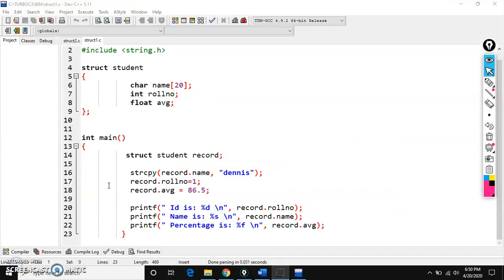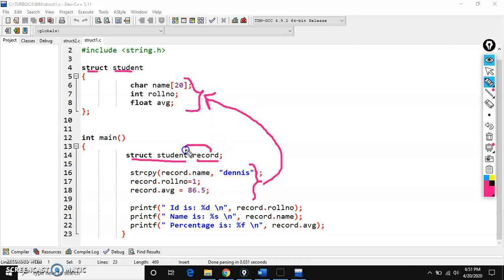See here, this is a structure template. To create a structure, we use the struct keyword, and student is the structure name, and these are the members of the structure. To create a variable for this structure template, we need to write two words. Struct student will become the data type and record is the variable. And here we are assigning values for the structure members, which is possible by using variable dot member.